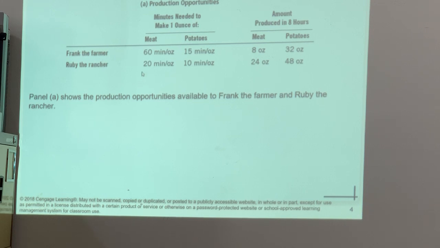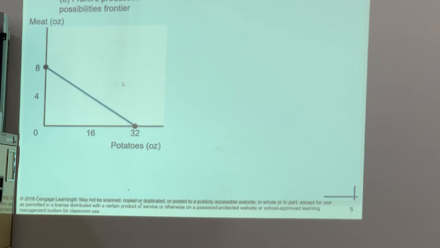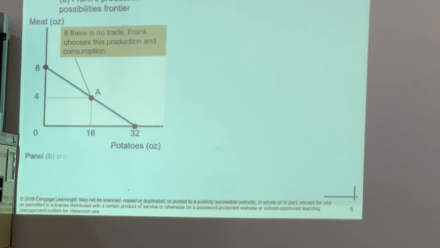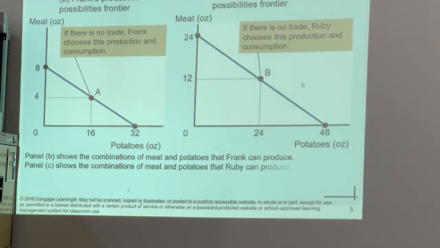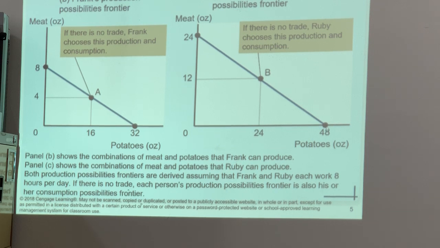We simply plot them: for 8 hours, how much each of them can produce as a maximum of meat or potatoes. Frank can produce 8 ounces of meat and 32 ounces of potatoes in 8 hours, and Ruby can produce 24 ounces of meat and 48 ounces of potatoes.